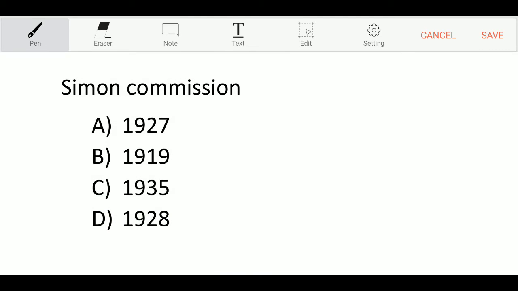Simon Commission in the year. Option A, 1927. Option B, 1919. Option C, 1935. Option D, 1928. And the correct answer is option D, 1928.